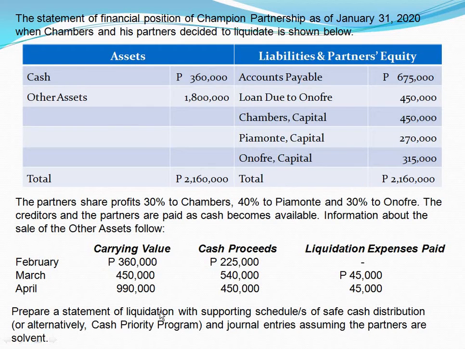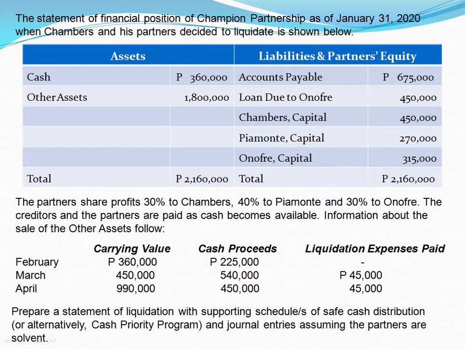Prepare a statement of liquidation with supporting schedule or schedules of safe cash distribution, or alternatively, cash priority program, and journal entries assuming the partners are solvent. Notice here, schedule or schedules, because depending on the problem, one or more schedules of safe cash distribution may be needed.